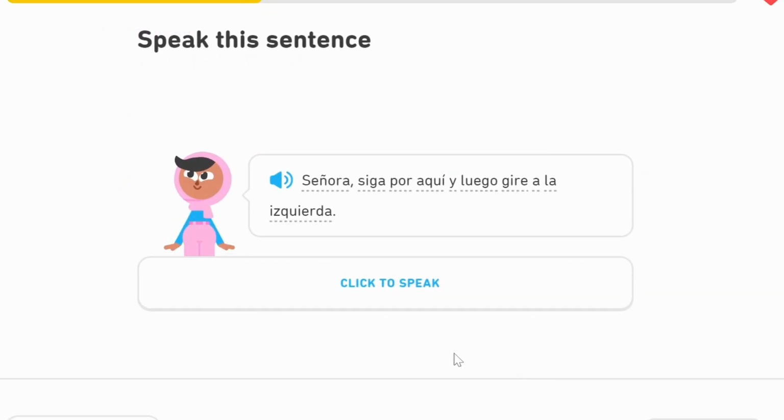Señora, siga por aquí y luego gire a la izquierda. So, ma'am, continue here. Por aquí is this way. Por ahí is kind of that way. Por aquí is this way. So, continue this way. Y luego, and later, turn to the left.